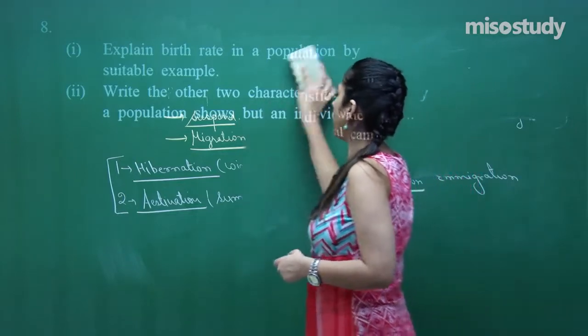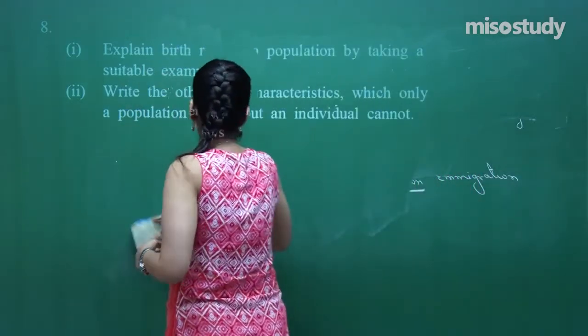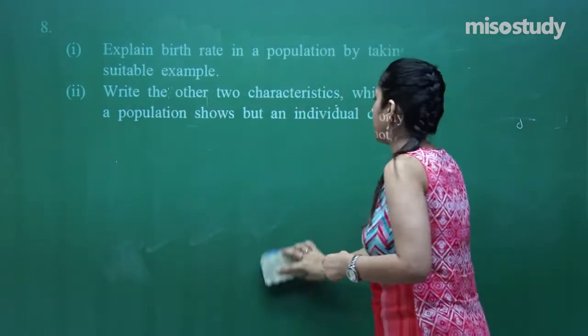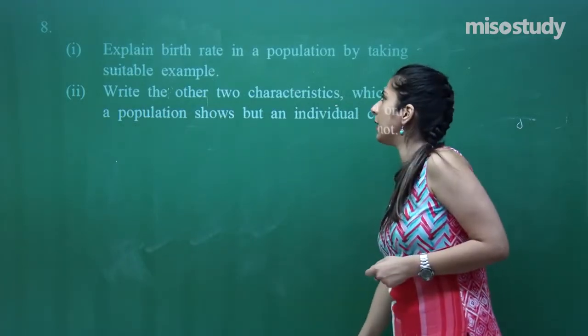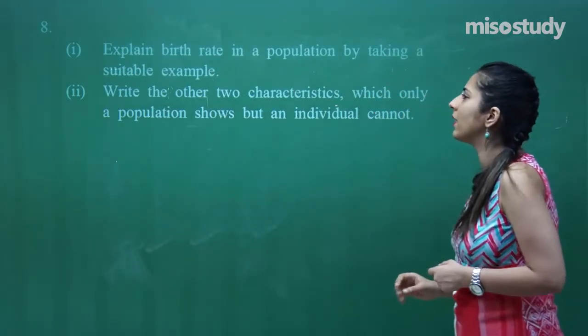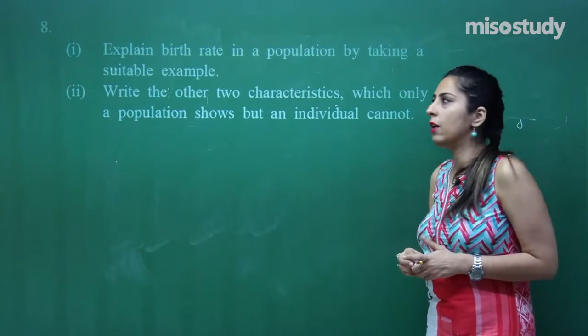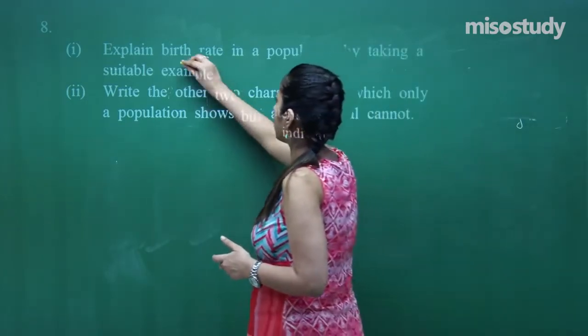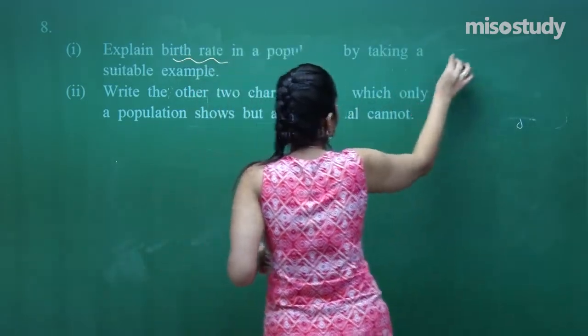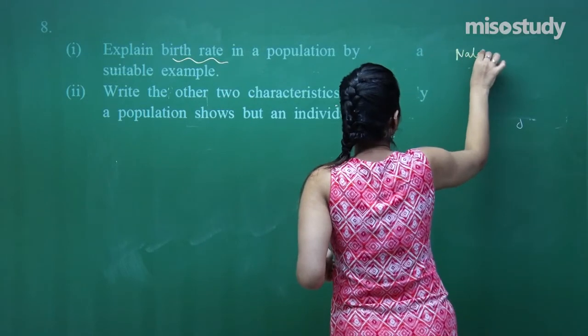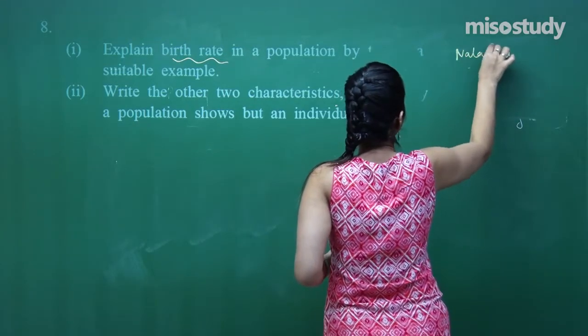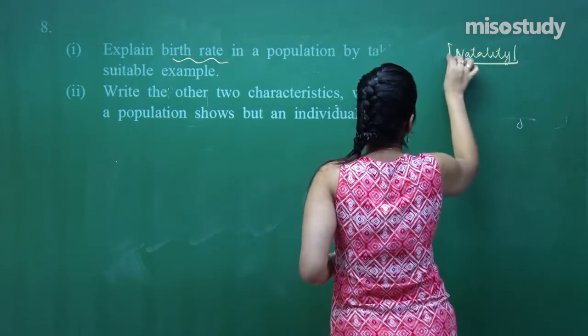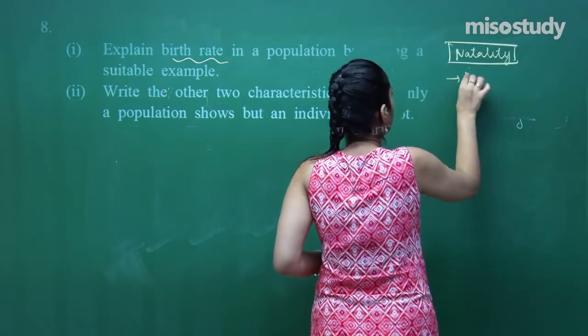This question number 8 is again of 3 marks. Let's see. Explain the birth rate in a population by taking a suitable example. Now, what is a birth rate? In the sessions, we have discussed the natality or birth rate. That means a number of individuals born